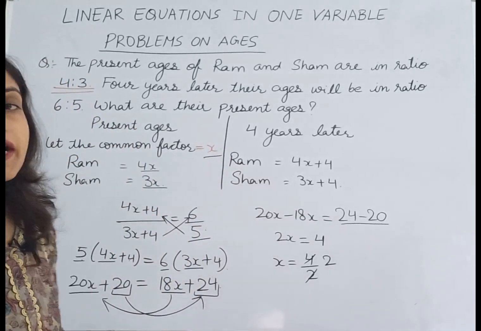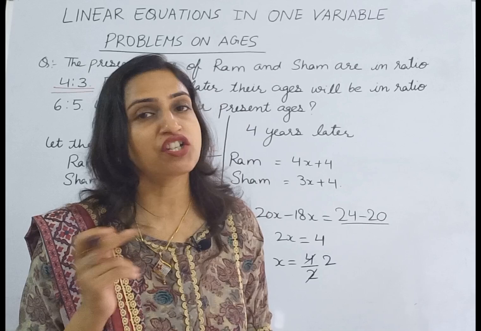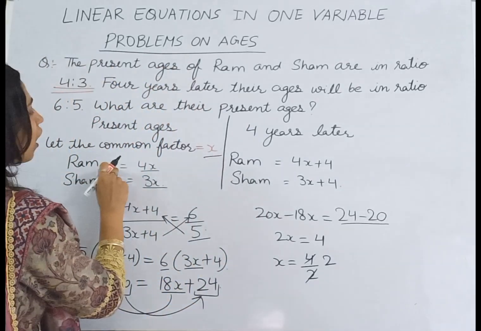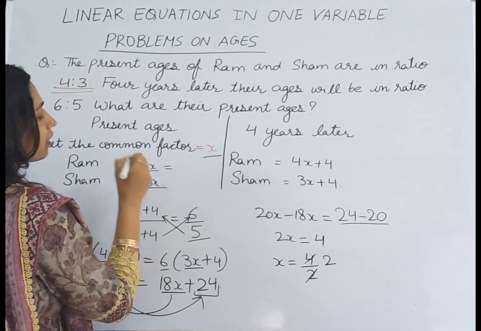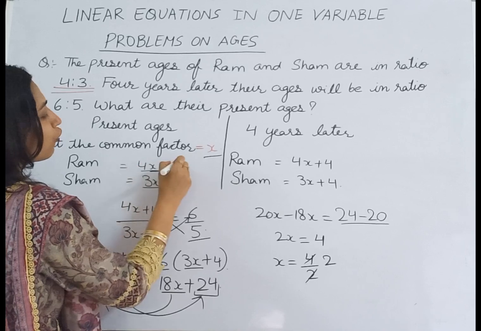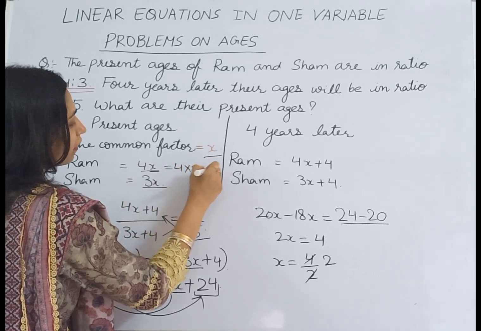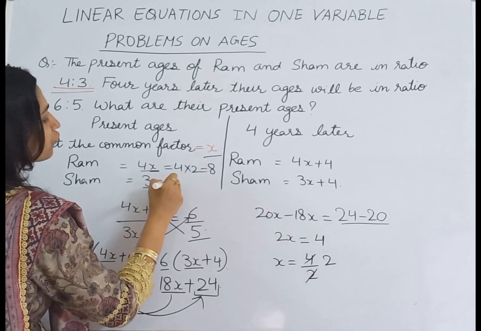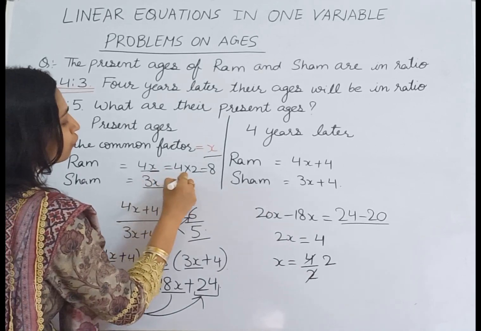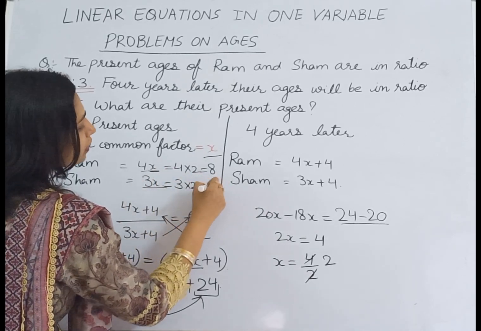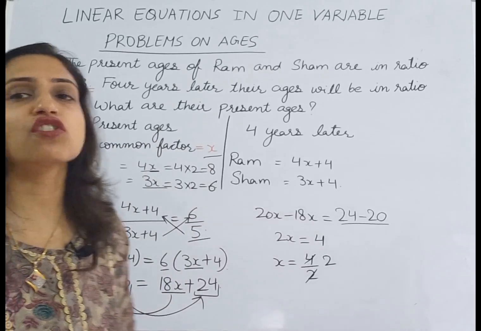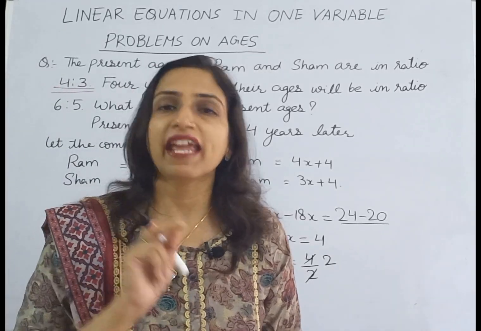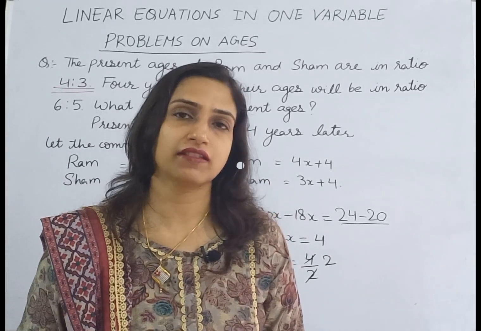And we have to find the present ages of Ram and Sham. The present age of Ram is 4 into x, and x is 2. So 4 into 2 is 8. So this is the present age of Ram. And the present age of Sham becomes 3 into 2, which is equal to 6. So the present ages of Ram and Sham are 8 and 6 years.